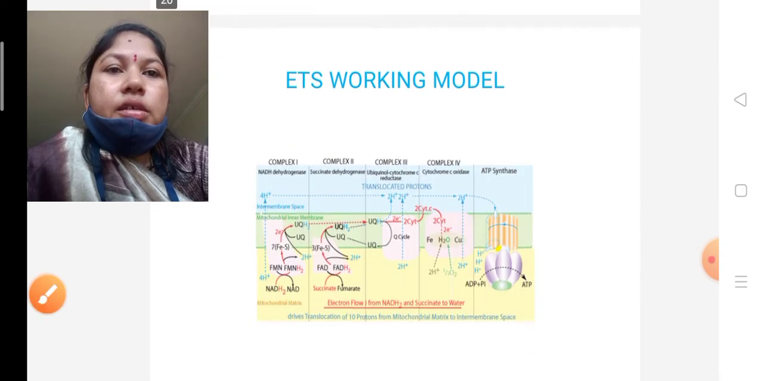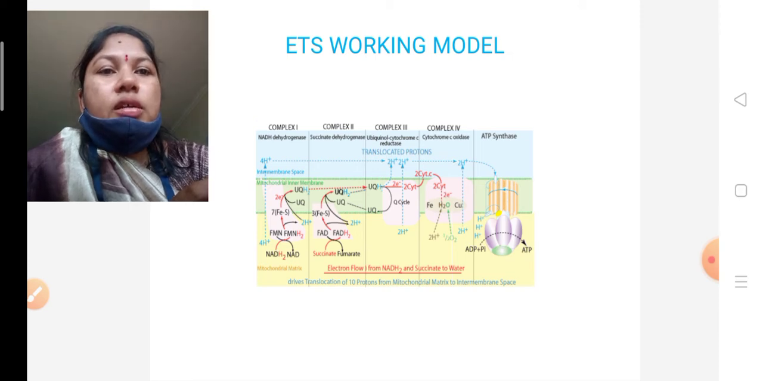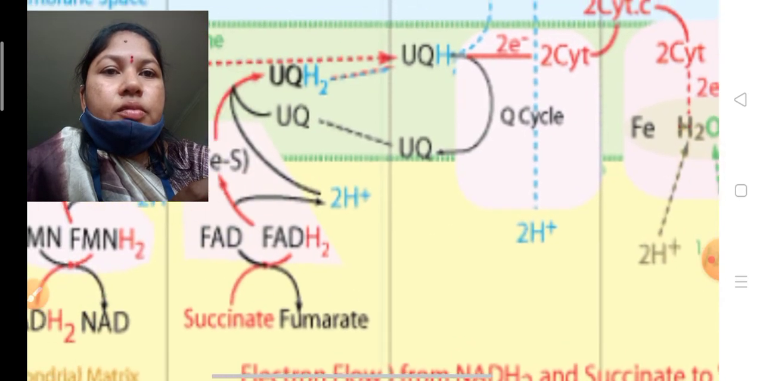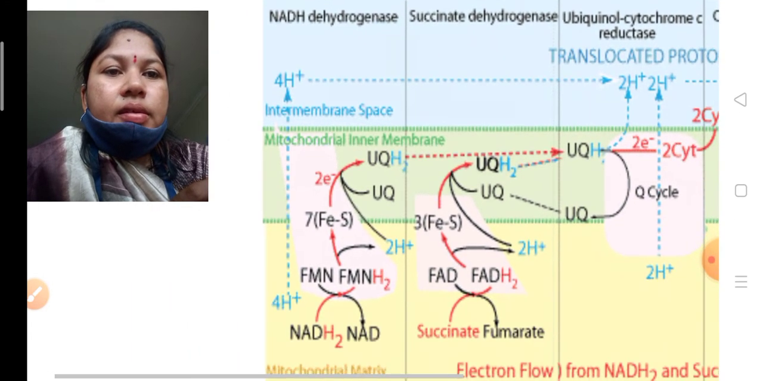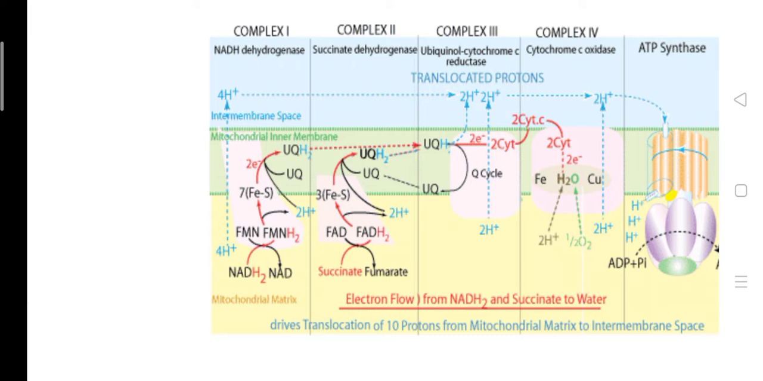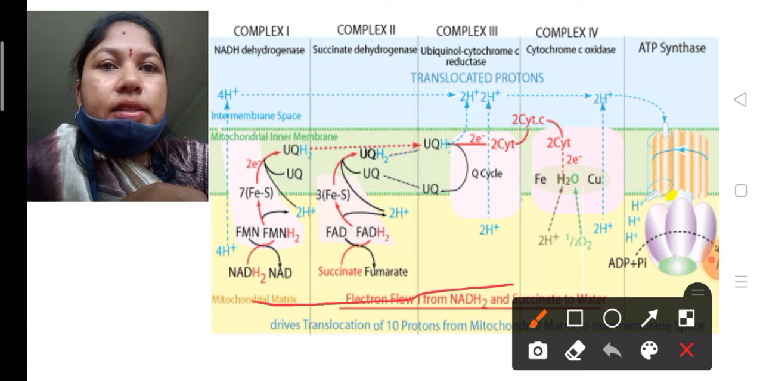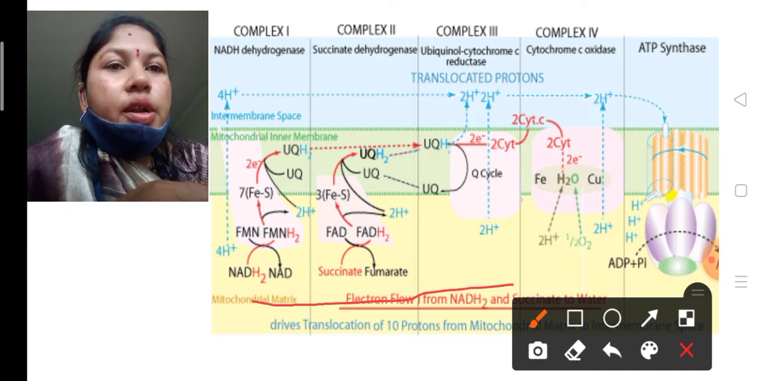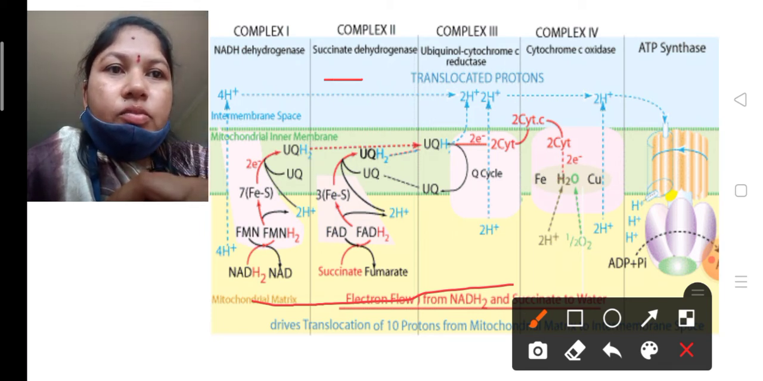Okay, next, this is finally what is happening in the ETS. See here, this is complex 1. See very clearly, this is the complete mitochondrial matrix. The complete space is called the mitochondrial matrix. This blue color indicates the intermembrane space. Okay, the intermembrane space of the mitochondria.